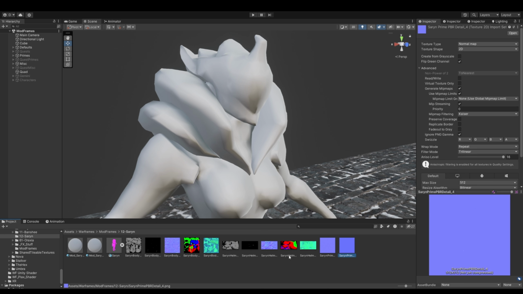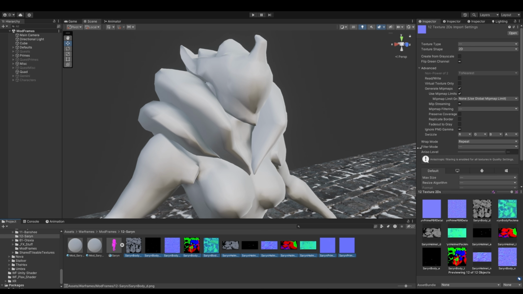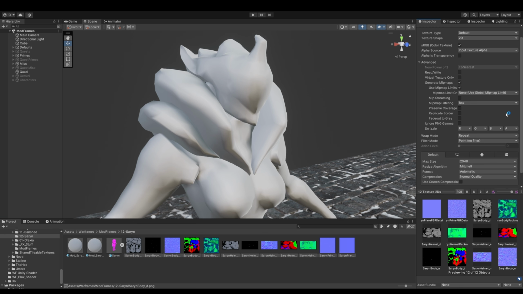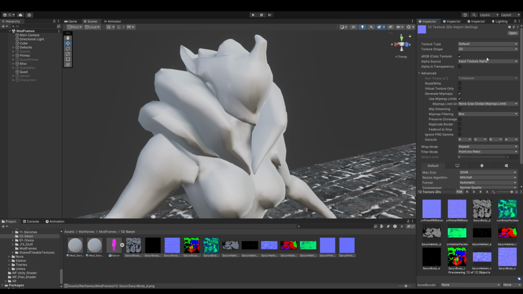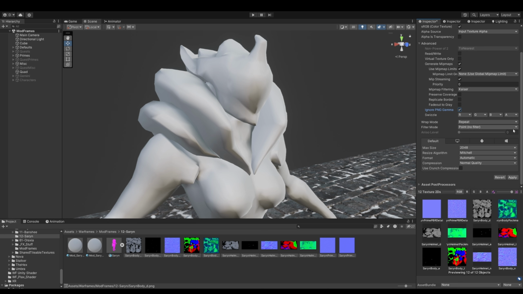Then we're going to select every texture we have. You can see I already have set up a few settings, but we're going to need to set those up ourselves. Okay, so this is likely what your settings are set up to. So the first thing we're going to want to do is make sure we have MIP maps on, make sure we have MIP streaming on, and then we're going to switch this from box to this setting, which I can't pronounce. I always hit ignore PNG gamma just to make sure we don't have anything weird get embedded.